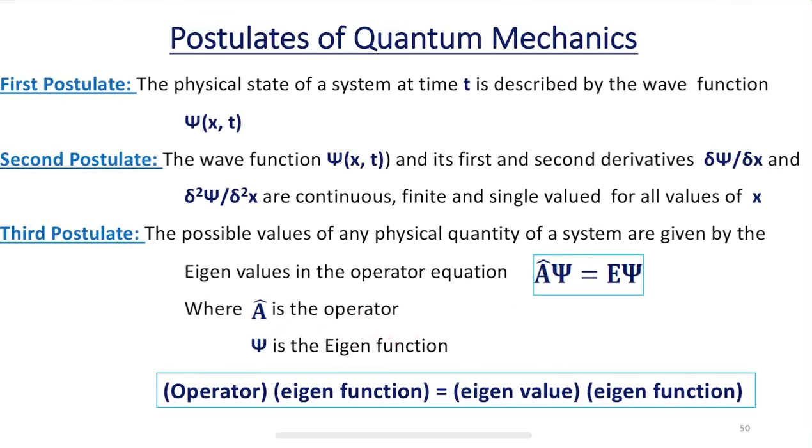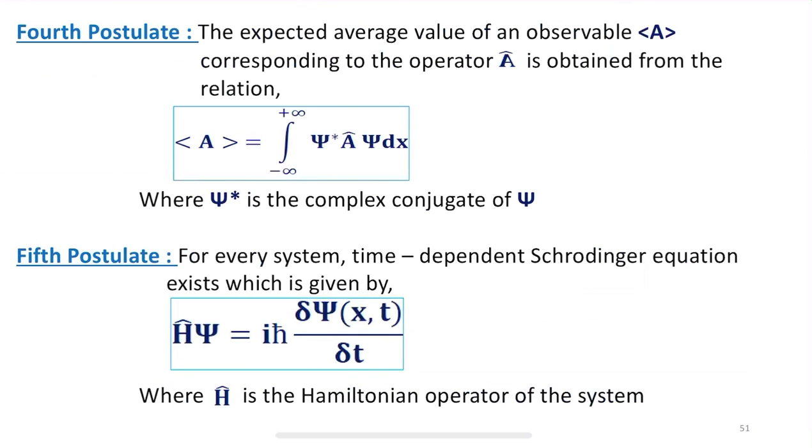A is the eigenvalue, and in other words, each single measurement of a physical quantity A gives an eigenvalue of the operator A cap. So, this is what we are going to understand by studying the third postulate of quantum mechanics. And what about the fourth one? The fourth says that the expected average value.